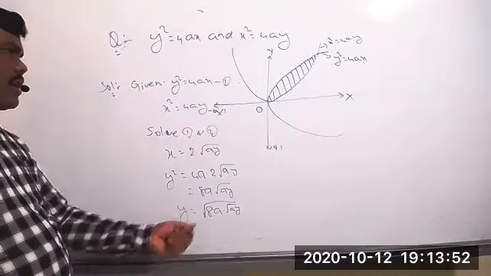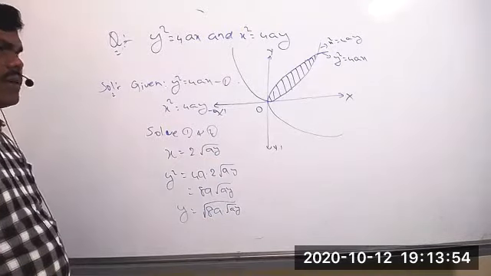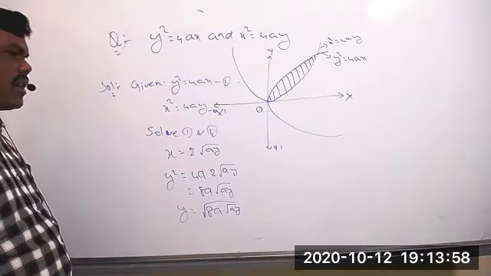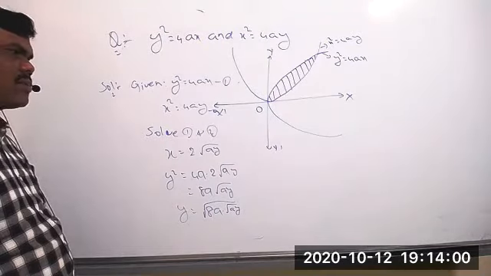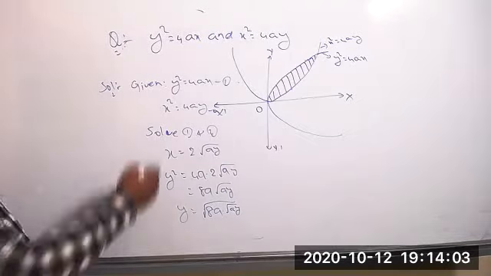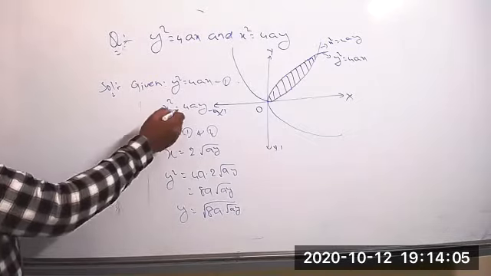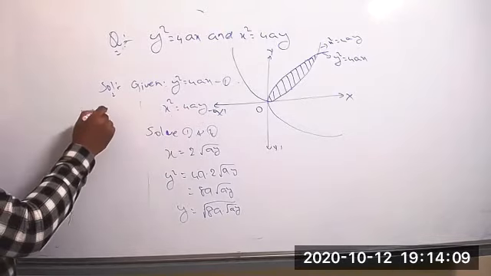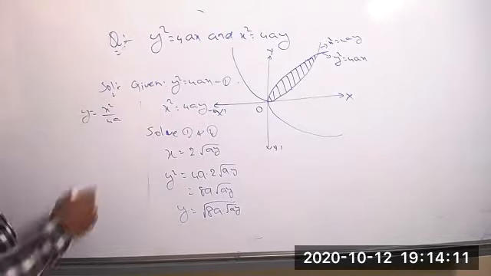Then only we will get the square root of 8a. Or else you do one thing. Suppose you take the value of x equal to 4a, anything you can take. Or else, suppose you've taken this value, the value of y equal to what you get, tell me, based on the first line now, y equal to x square by 4a.